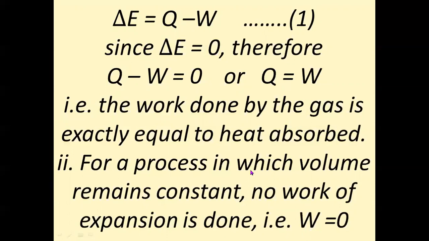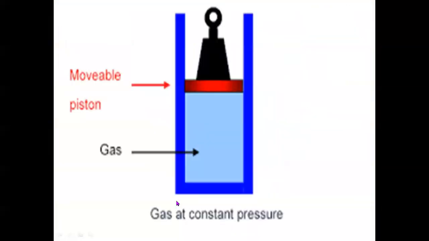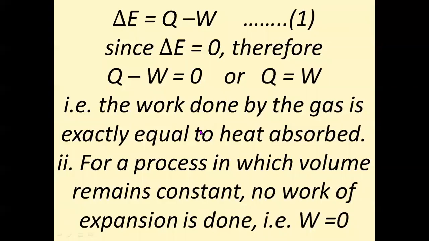Second, for a process in which volume remains constant, no work is done. If you consider this figure, if this is the volume in the initial state and the same volume in the final state, then there is no difference in volume, or delta V is equal to 0. Then what happens?